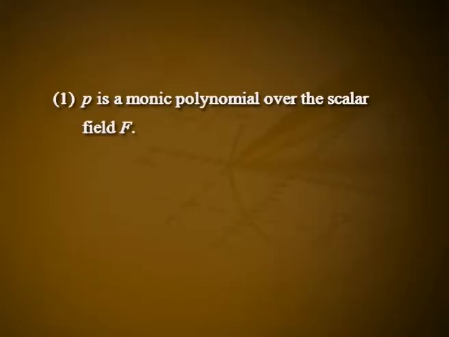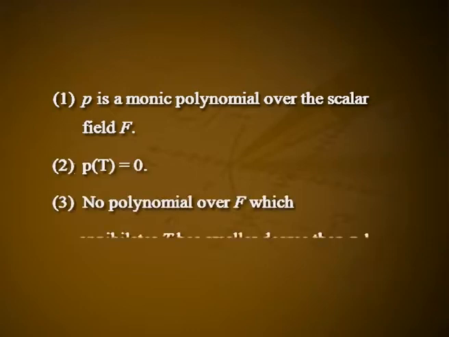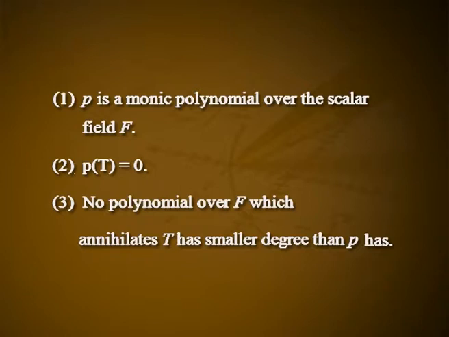Minimal polynomial. Definition. Let T be a linear operator on a finite dimensional vector space V over the field F. The minimal polynomial for T is the unique monic generator of the ideal of polynomials over F which annihilate T. Remark. The minimal polynomial P for the linear operator T is uniquely determined by the following three properties. 1. P is a monic polynomial over the scalar field F. 2. P of T equal to 0. 3. No polynomial over F which annihilates T has smaller degree than P has.